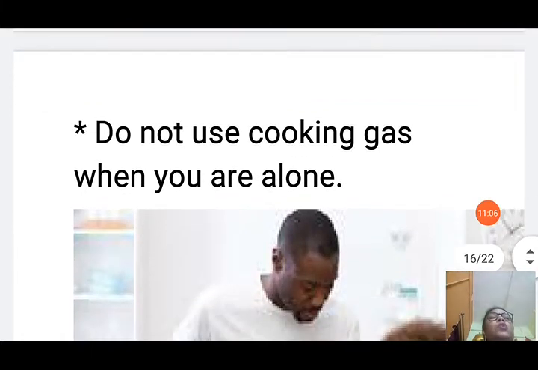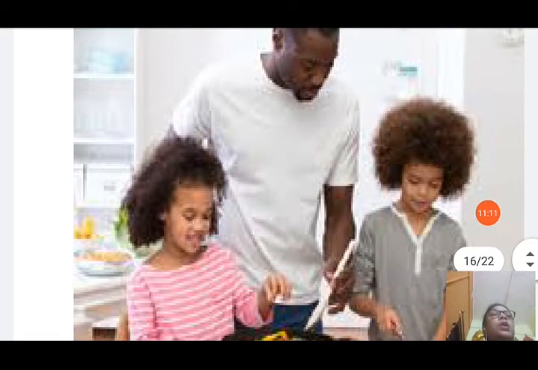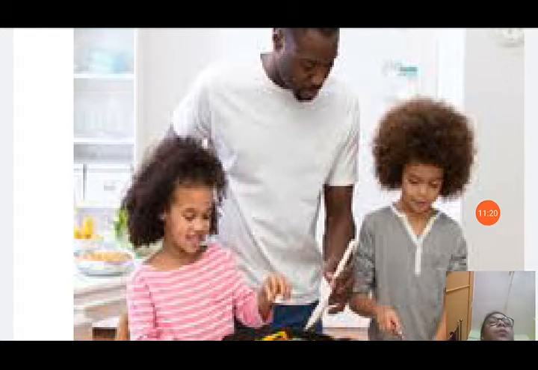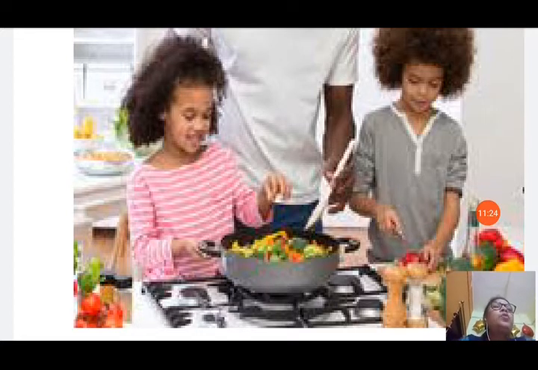Next is, do not use cooking gas when you are alone. You can see in this picture, the two children are there. They are enjoying the cooking, but they are with an adult person, maybe father or any adult person, and they are enjoying cooking. So you can see the small children are also in the kitchen with the cooking gas, but they are with their father or with an adult person.